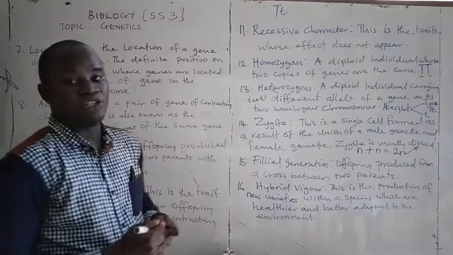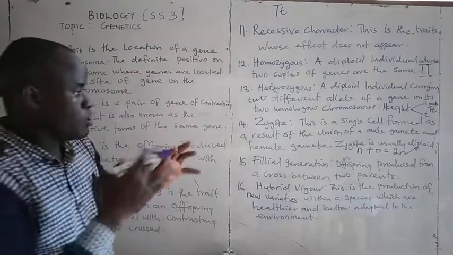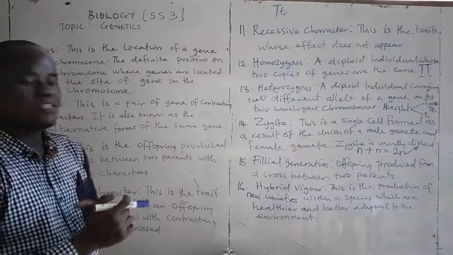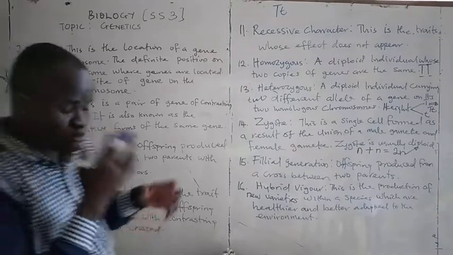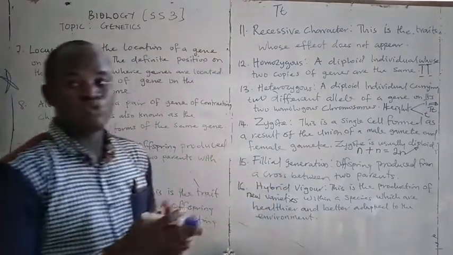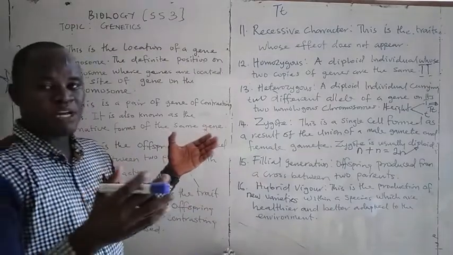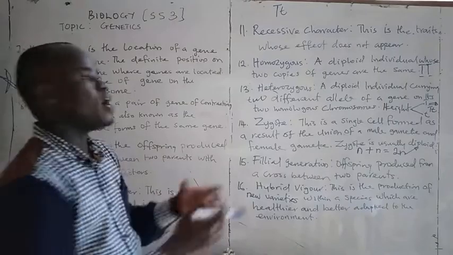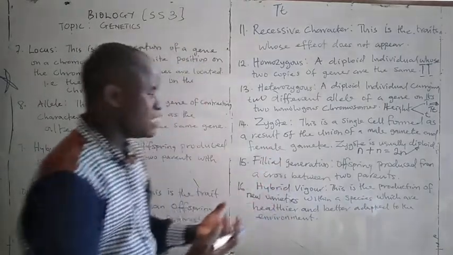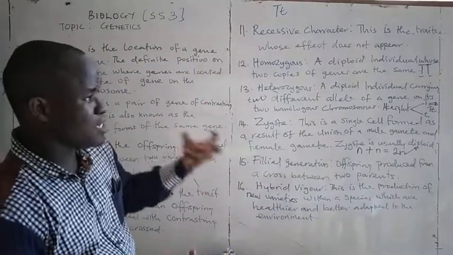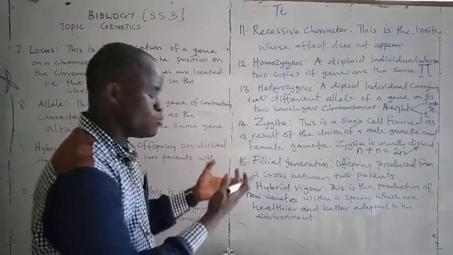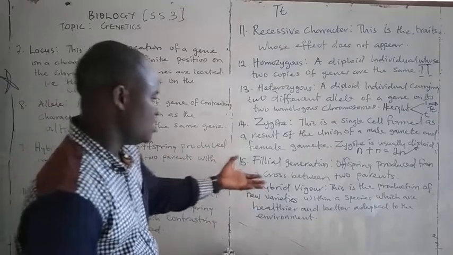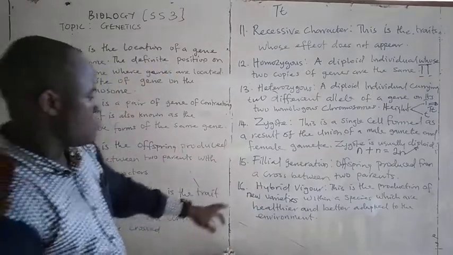The next one is filial generation. What is filial generation? The offspring produced from two parents with contrasting characters. Offspring produced from a cross between two parents, a tall parent and a short parent, a red flower and a white flower. The offspring that is obtained from the cross of these two plants is known as the first filial generation.